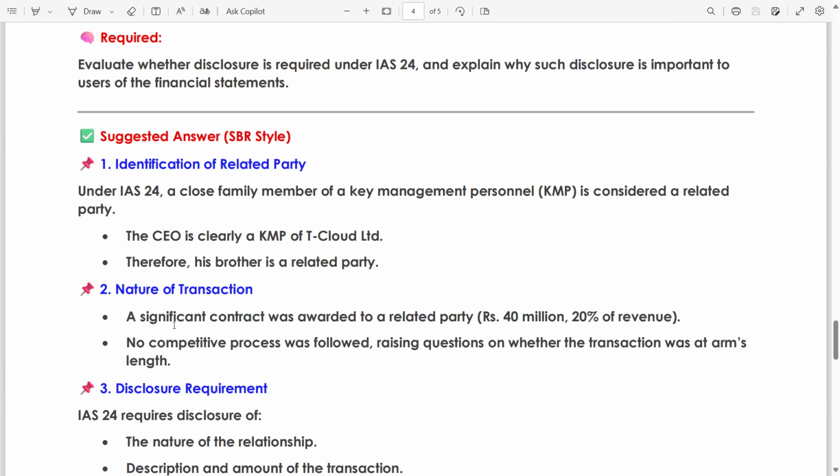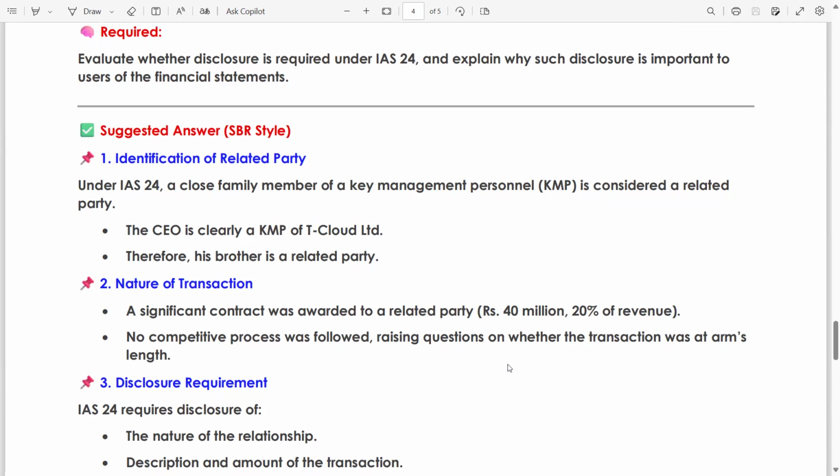Nature of transaction. Significant contract. 40 million is significant, even though if it were zero, related party transactions are still significant. A significant contract was awarded to a related party, 40 million, 20% of revenue. No competitive process was followed, raising questions on whether the transaction was at arm's length.